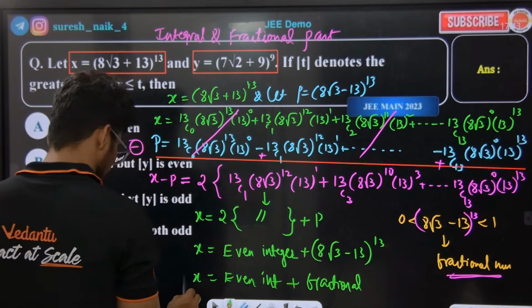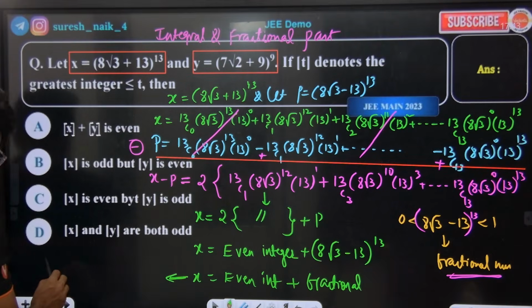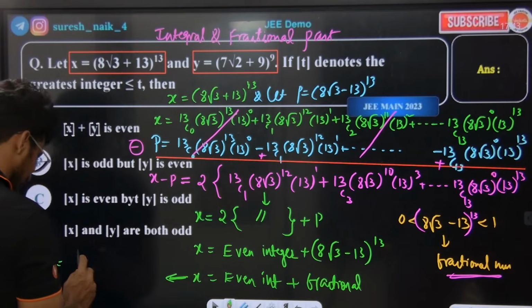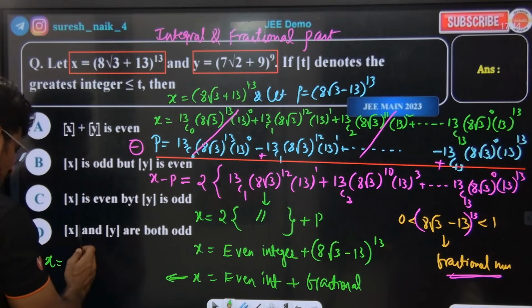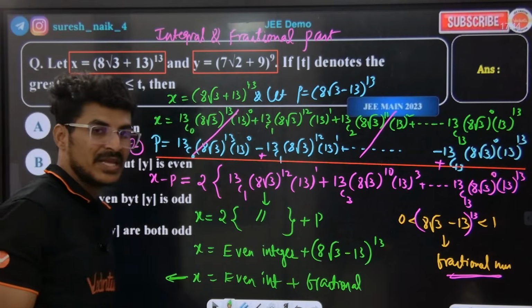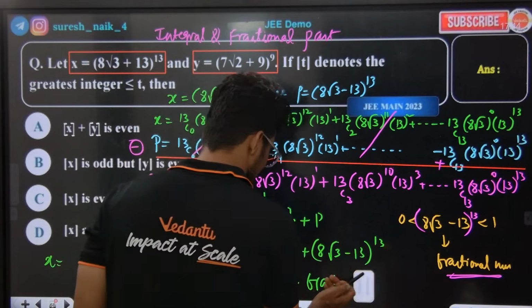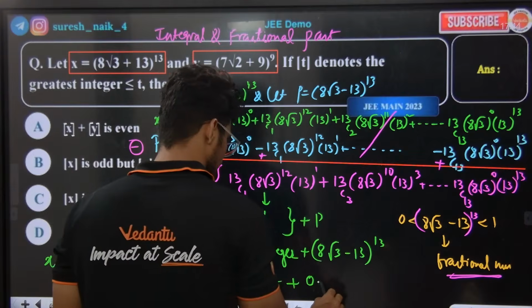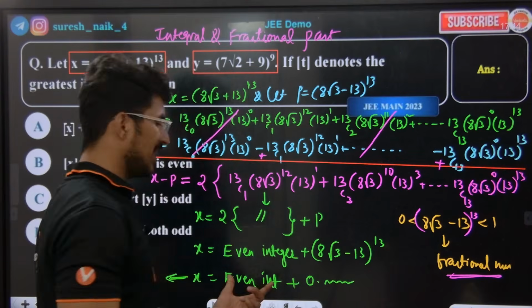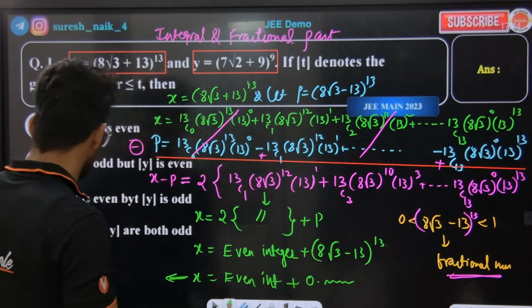Okay, now you tell me, everybody. So x is equal to what? Tell me. X is equal to what? Even integer, something even integer plus some fractional. Even integer plus some fractional number means what? 0 point something. Let me say 0 point something. Okay, but even integer plus 0 point something is even integer point something.